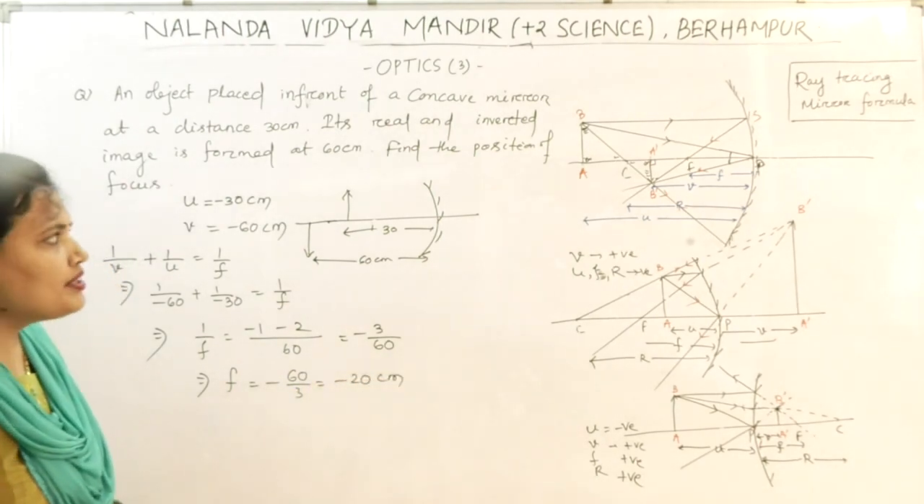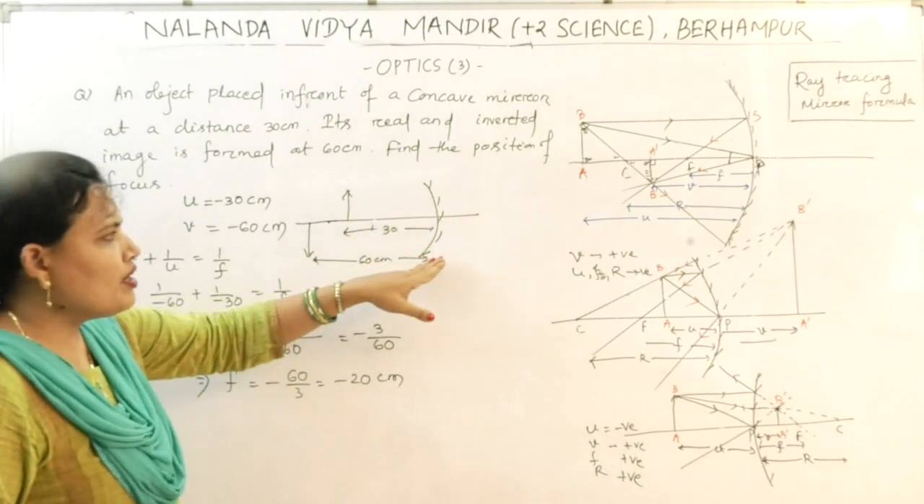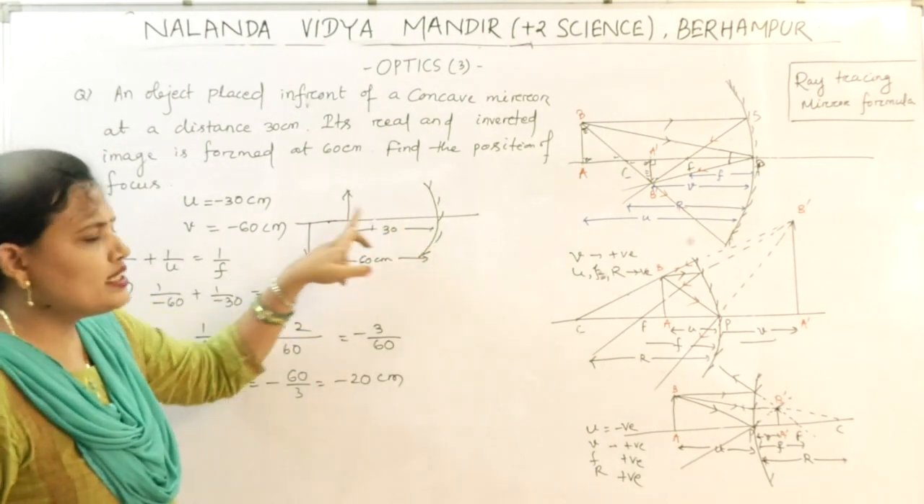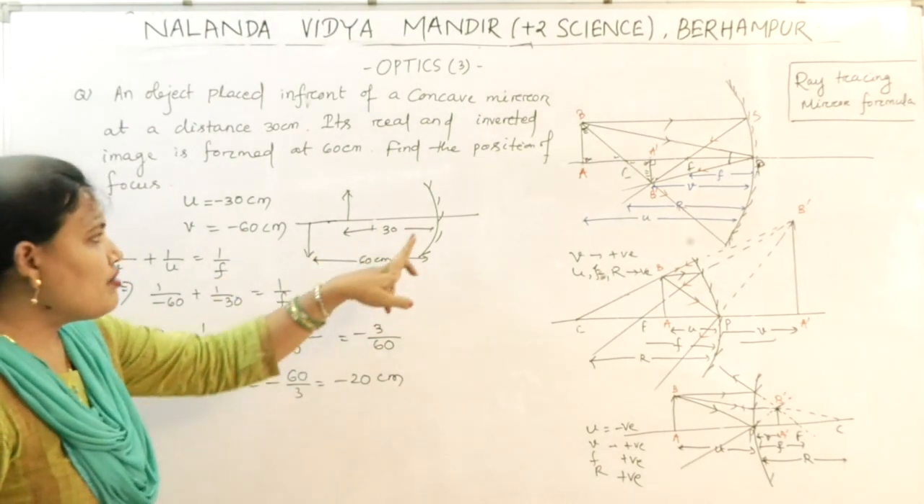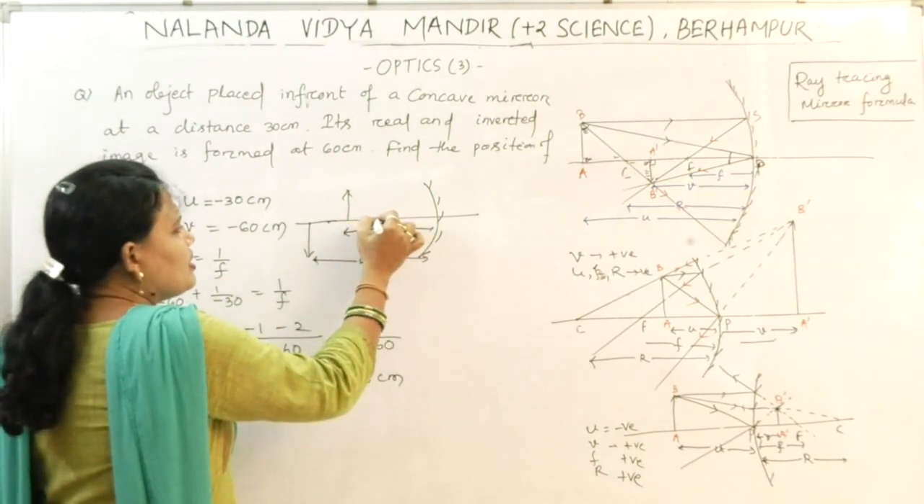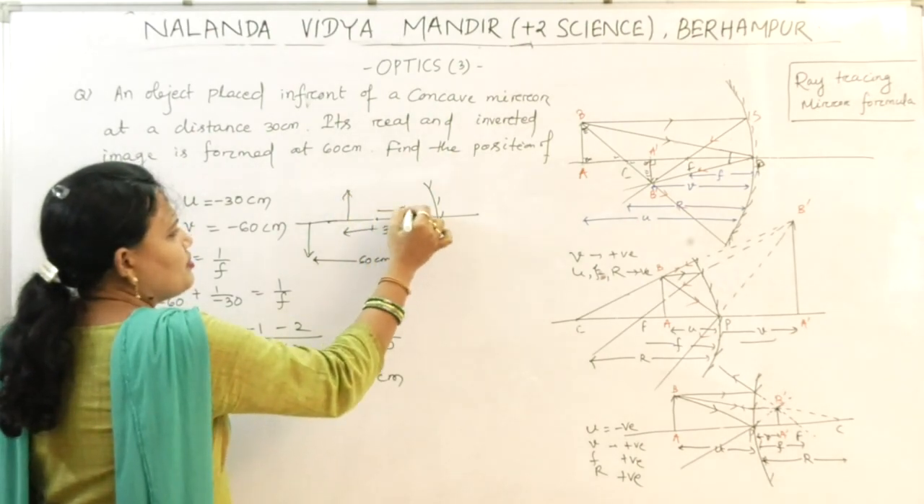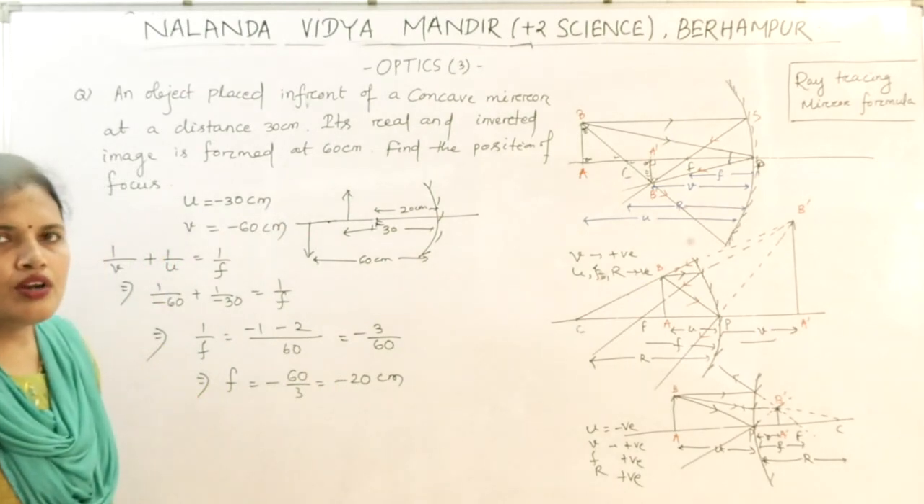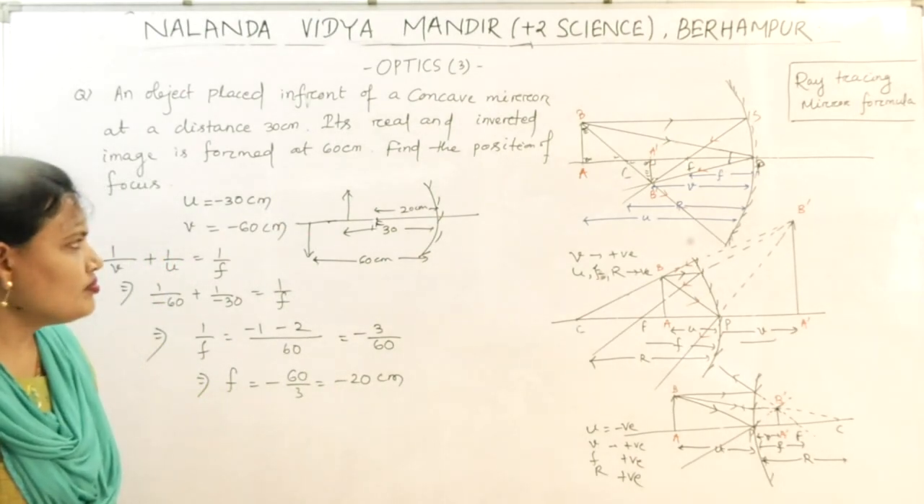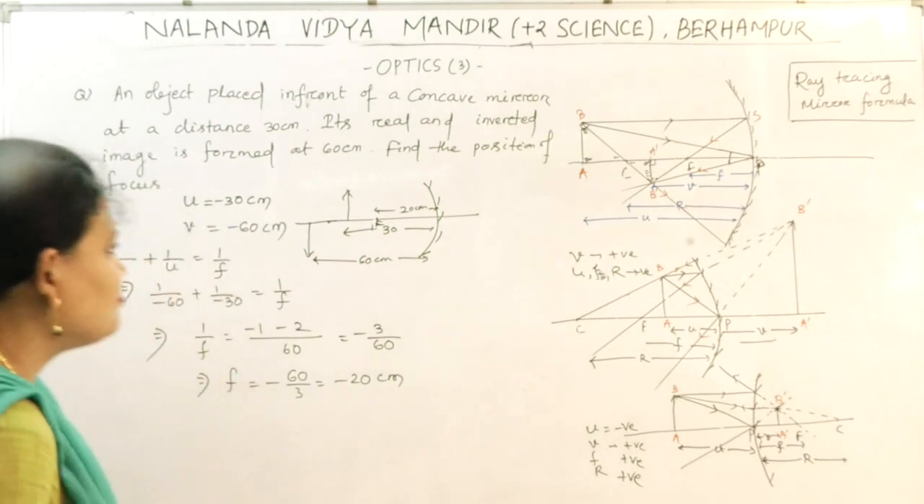What do you mean by minus 20 cm? For the concave mirror, the focus is on this side, to the left. So I have got minus, and where is it situated? Somewhere here it is situated, 20 cm. This is the focus. All of you are clear? Next.